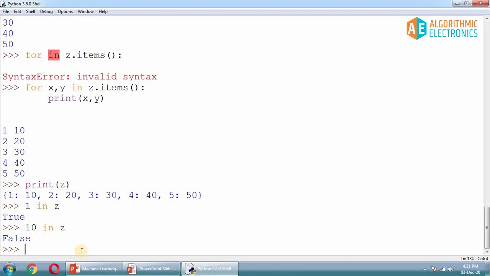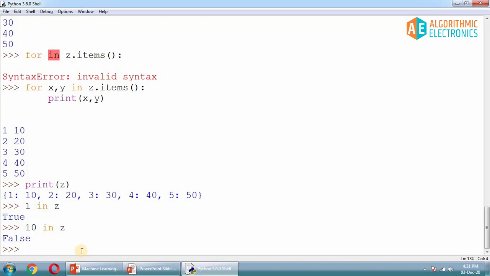So by using the simple membership operator, you can operate on the dictionary and search for elements. Actually we are searching the keys, and if the key is found, then we can print the corresponding value as well. If you have to check whether a particular key is present inside the dictionary or not, you can simply check it, and if that key is there, ultimately you can print its corresponding value.